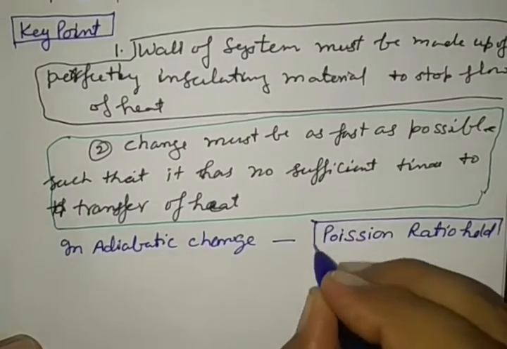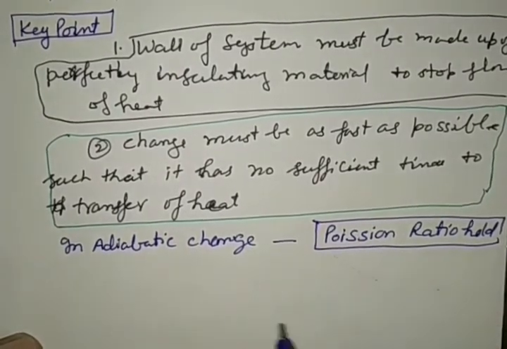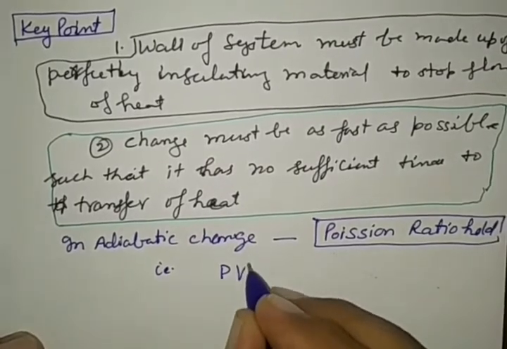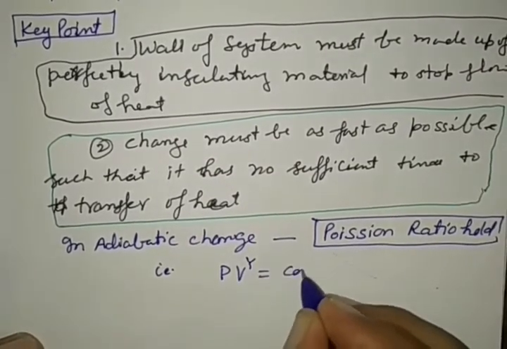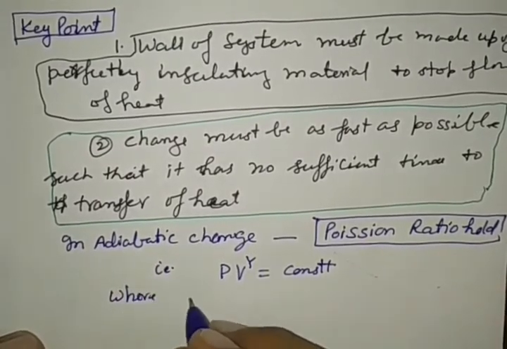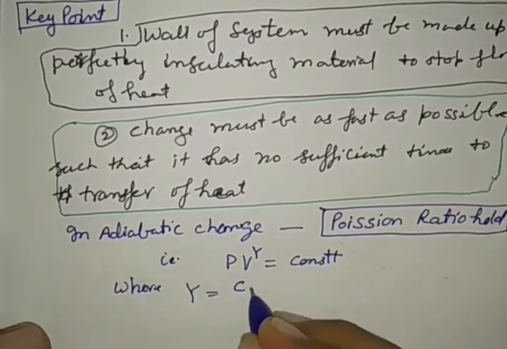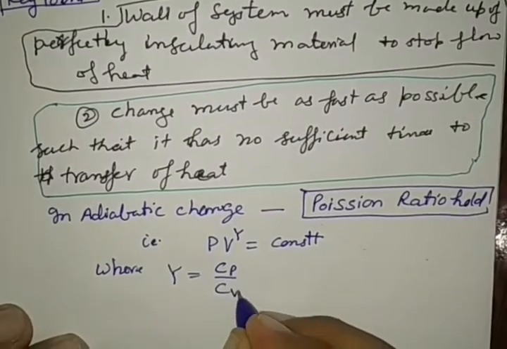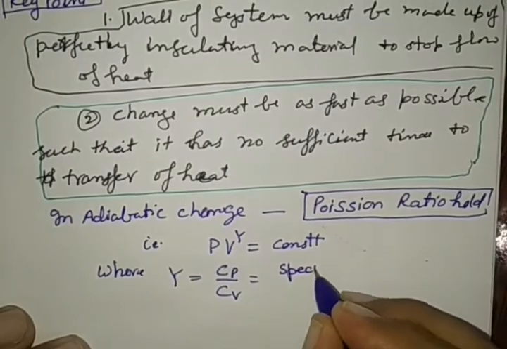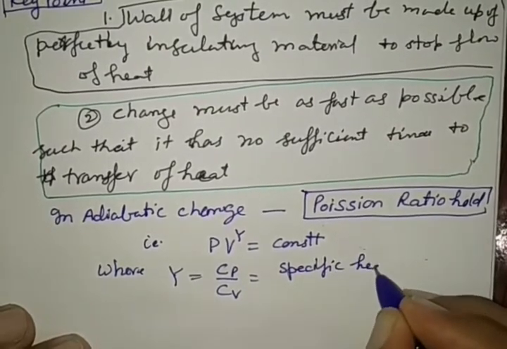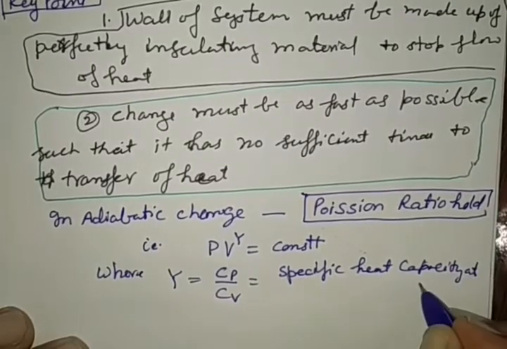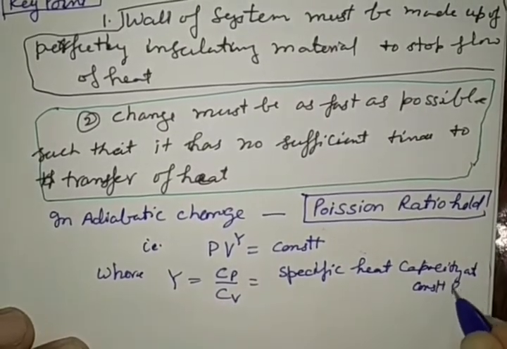In place of Boyle's law, the Poisson ratio holds, that is, pressure times volume to the power gamma is equal to constant, where gamma is equal to Cp by Cv, that is, Cp is the specific heat capacity at constant pressure